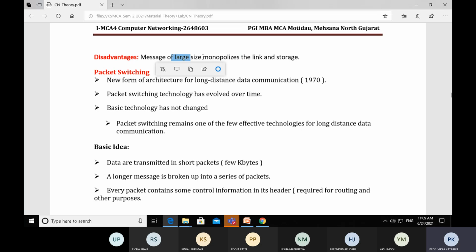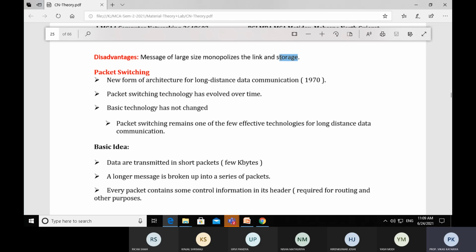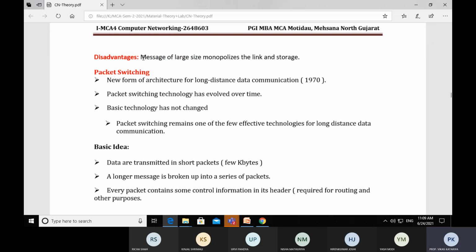Maybe if we have a number of large messages, we fill the storage and cannot store more messages. In this situation, we have to destroy the messages because we do not have sufficient space for storing them. So always try to prefer that the message should not be large. It can monopolize the links, and it can monopolize the storage. So this becomes the disadvantage of